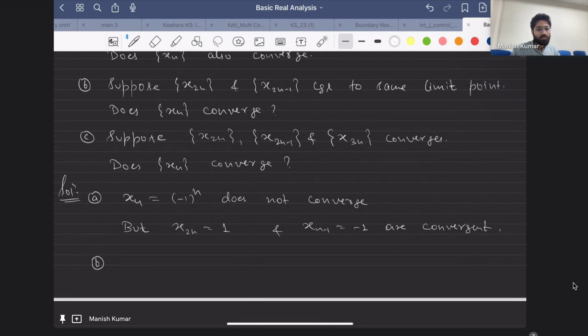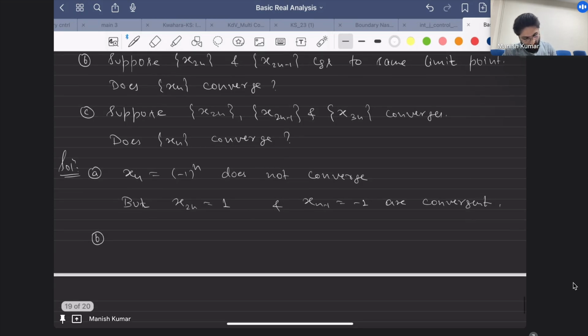So you are saying that just because the union is equal to xn, they will converge, and converge to the same limit point. Correct, you are right. So what he's saying, I'll just write it in a few lines. Let x2n and x2n minus 1 converge to x. My claim would be that xn converges to x.